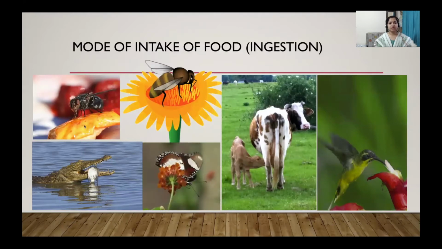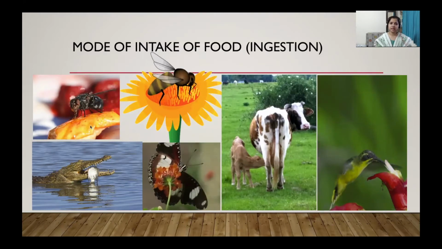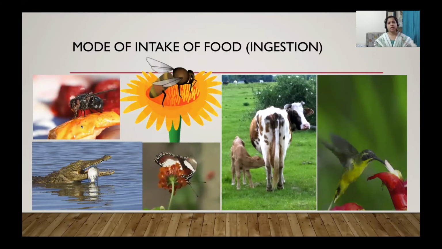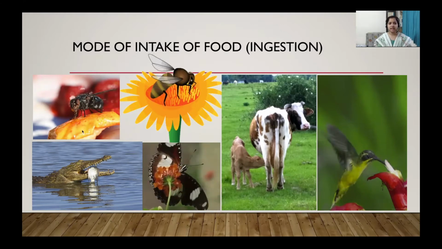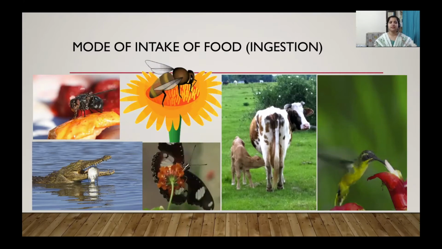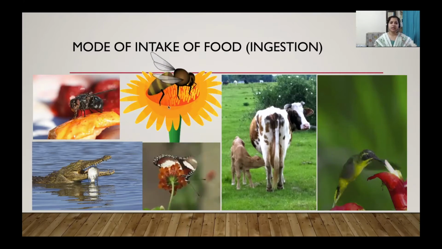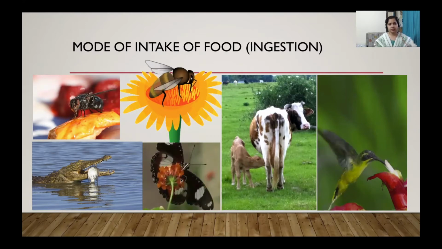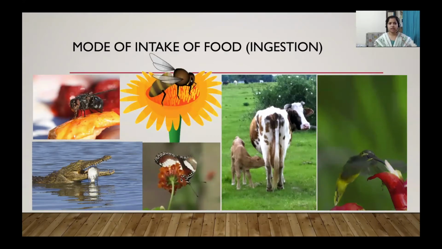Here you can see a house fly sitting on food. What they do is secrete some saliva on the food, then they digest the food material outside the body, and then they eat that digested food. That is called sponging. The honeybees suck the nectar of the flowers. The butterflies also suck the nectar, which is called siphoning.